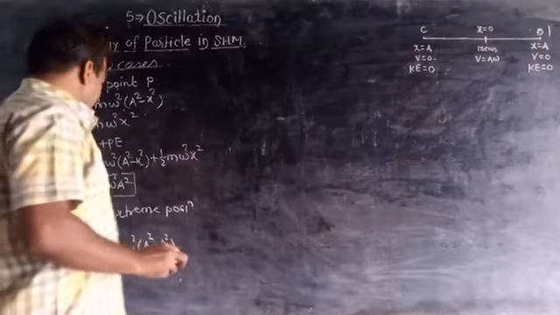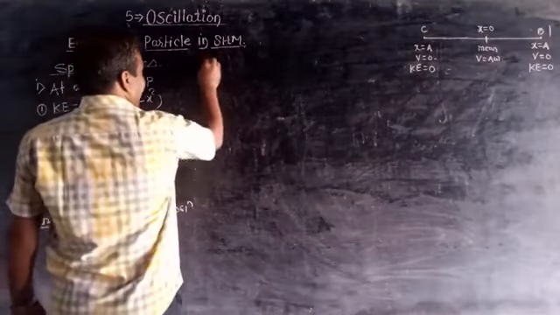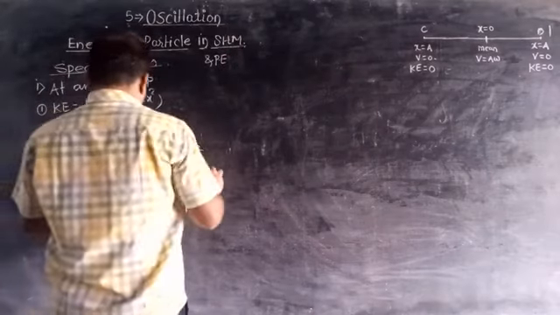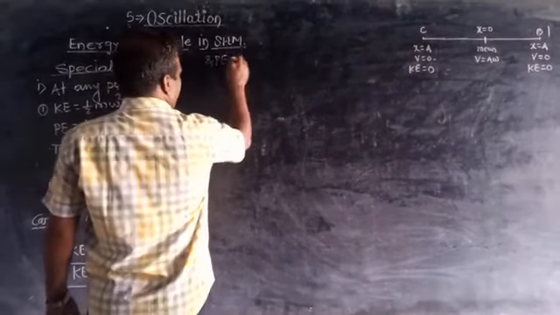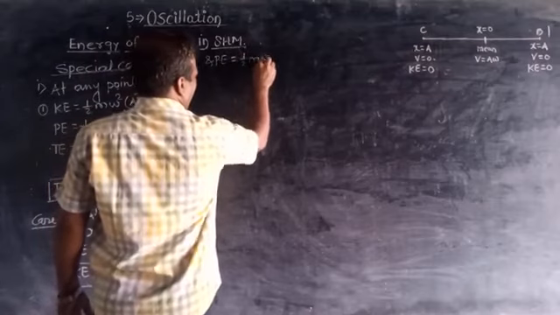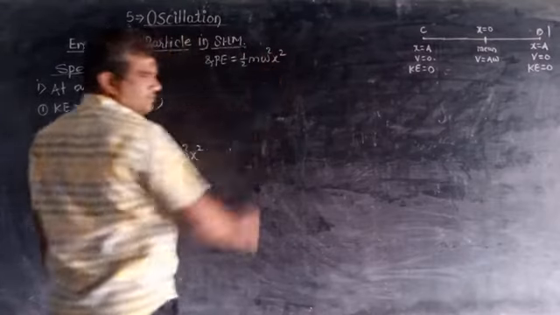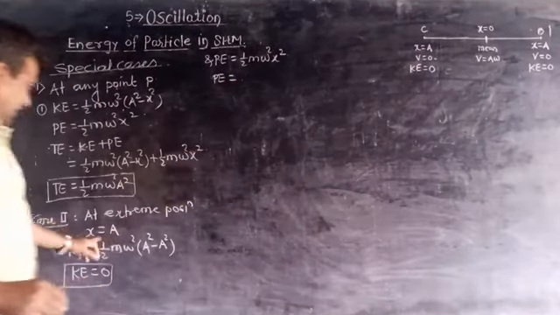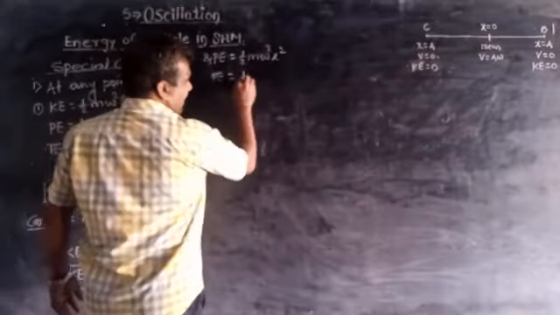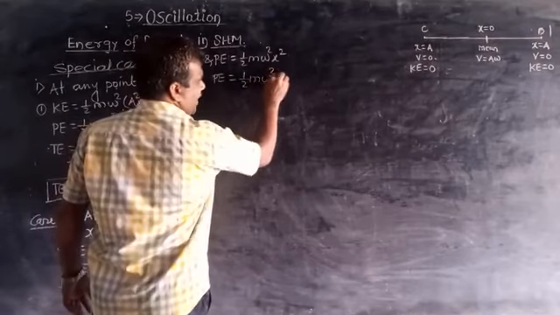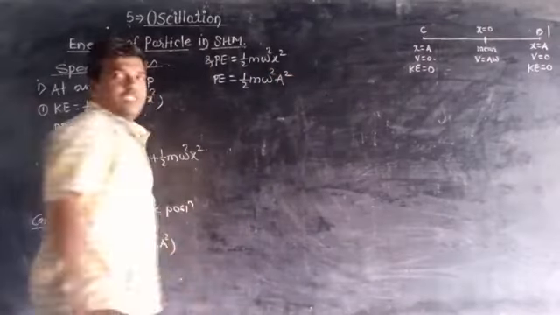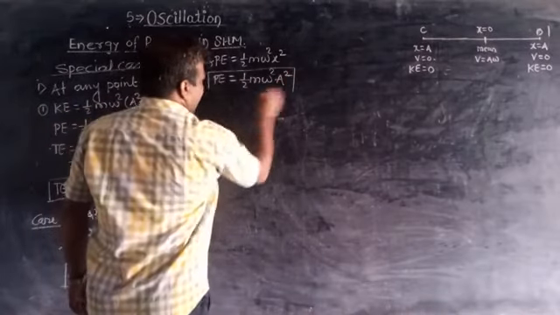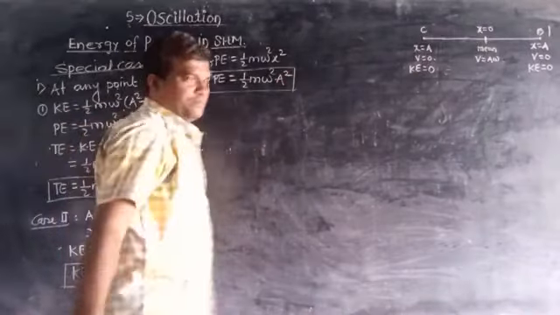We can write this graphically. And potential energy is equal to half m omega square x square, but the value of x is A. So we can write half m omega square A square. And this is nothing but the maximum potential energy.